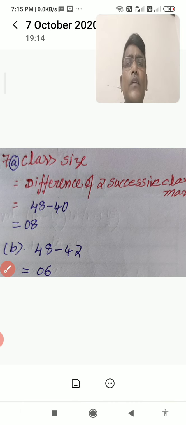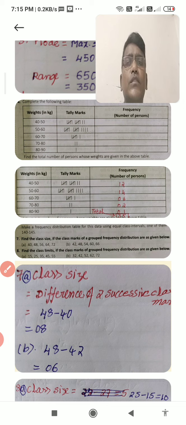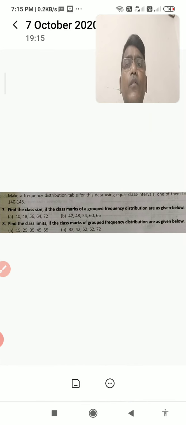Okay, clear. Then we go to question number 8. Just observe, question number 8 is given here. Here we are going to find the class limits from the given observations. See, find the class limits if the class marks of a grouped frequency distribution are given below: 15, 25, 35, 45, 55. For this, what to do? You just listen. You take the first observation and second observation. I mean, you first find the class size. You know how to find the class size? Upper limit minus lower limit. Here 25 minus 15 equals 10.